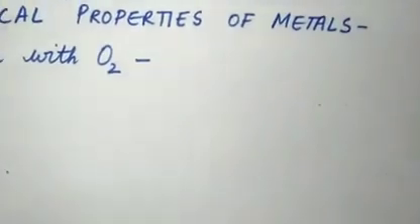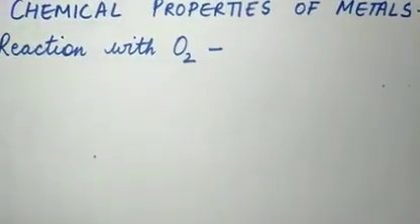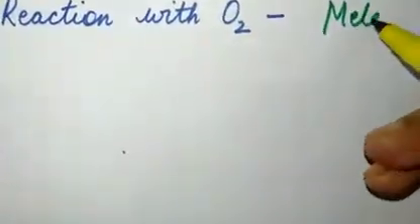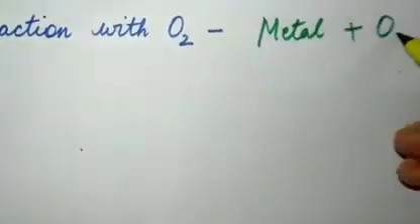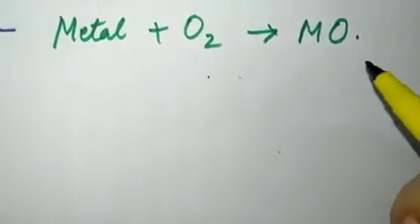Chemical properties of metals. The first one is reaction with oxygen. For a general equation, if I write here, metal when it reacts with oxygen forms metal oxide. Okay, metal oxide is formed.